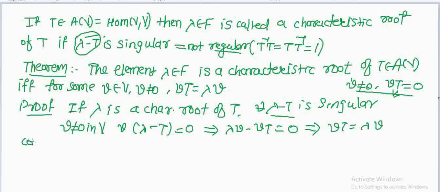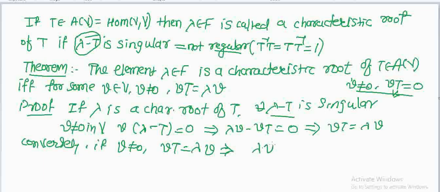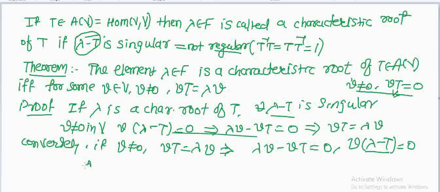The converse part of this theorem is also proved. Conversely, if there is a vector V not equal to 0 such that T of V equals lambda V, then we get lambda V minus T of V equals 0, or we can write this as lambda minus T of V equals 0, and this shows that lambda minus T is singular by the same theorem.